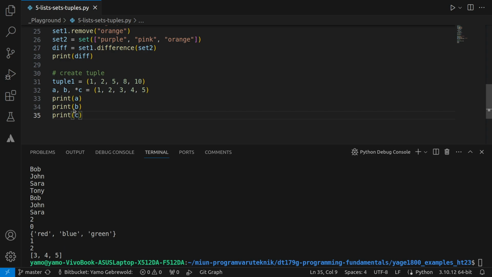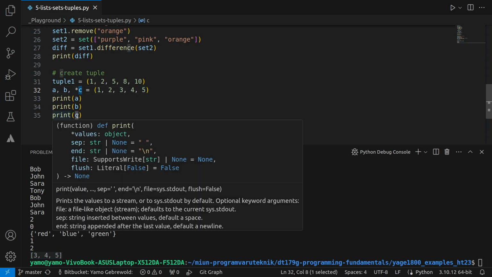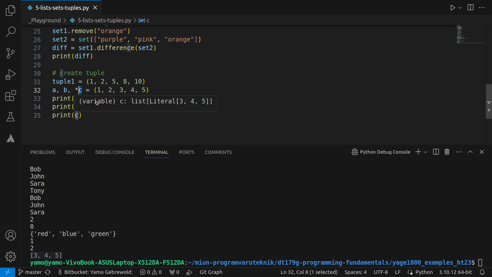So if I print this out, A will be 1, right? Because it's equivalent to the first value, and B would give me the second value. And then if I use this asterisk, what it does is that it takes the rest. So 3, 4, and 5 will be a list of integers. So that's why we see that C is now a list of the integers that remain in this tuple.